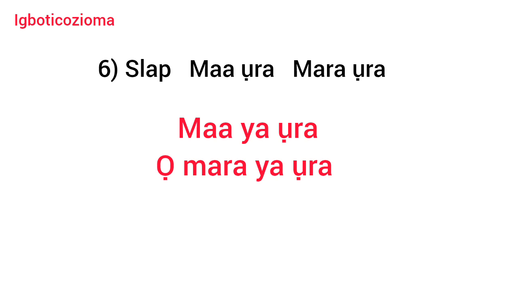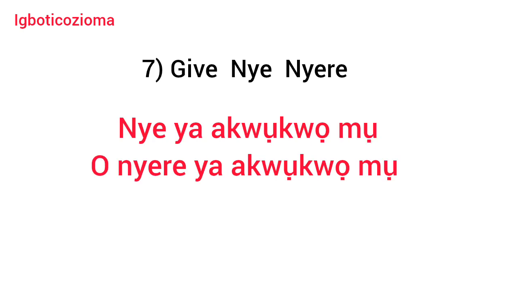Ọ mara ya ọra, she or he slapped him or her. You know, the ọ could be he or she, while the ya could be her or him, okay? Ọ mara ya ọra, he slapped him, she slapped him.